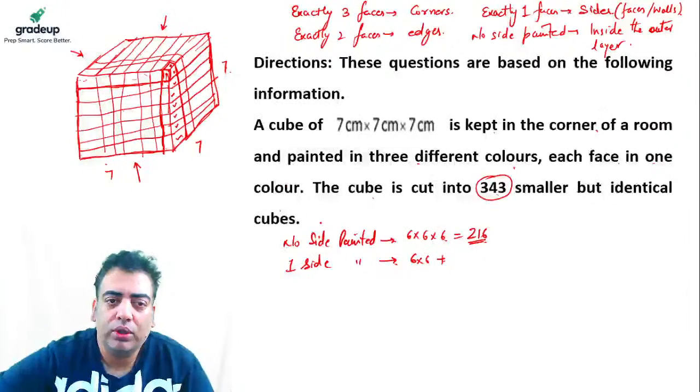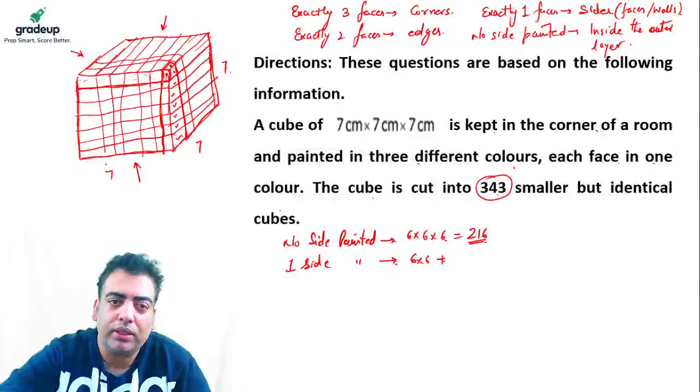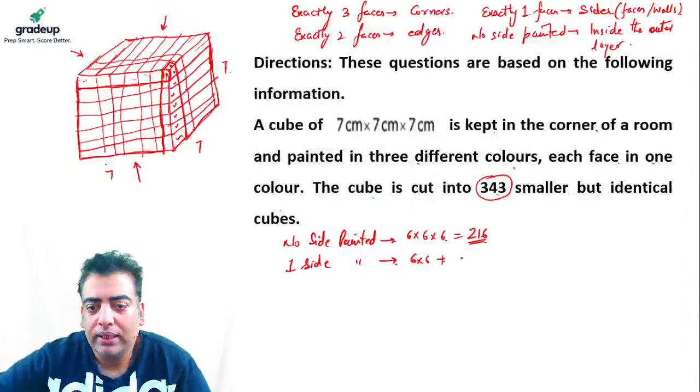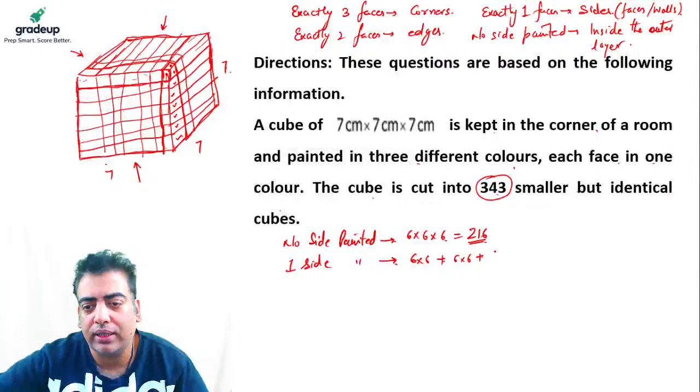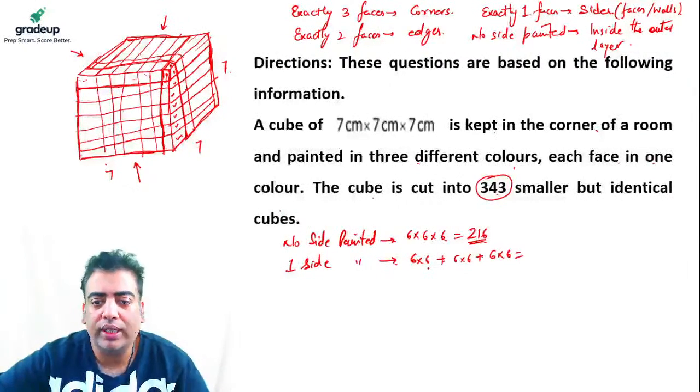right? So one side painted on this particular face again comes out to be 6 into 6, plus on the top again it will be like this. They are the ones whose exactly one side is painted, which is another 6 into 6. So it comes out to be 36 into 3, which is 108.